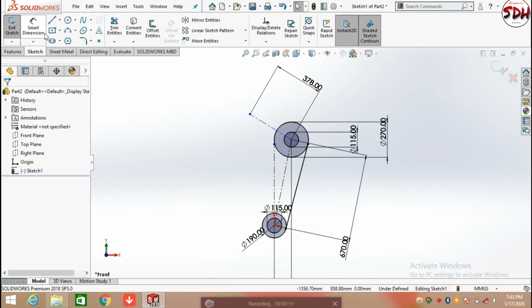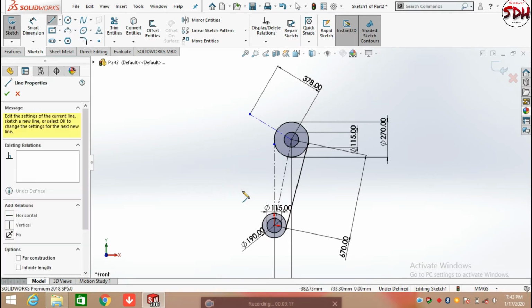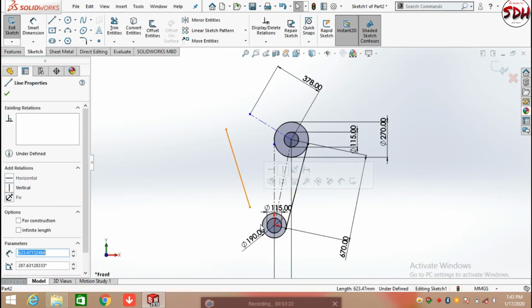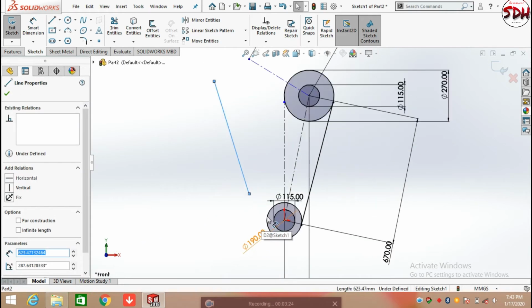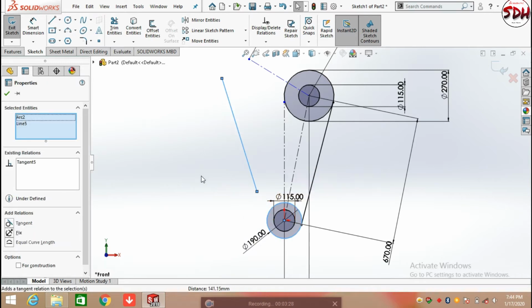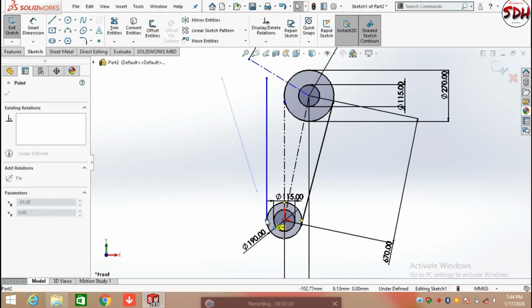After that, again select the line command and draw a line here, adding the relation between the line and this outside circle as tangent. Now extend the line.